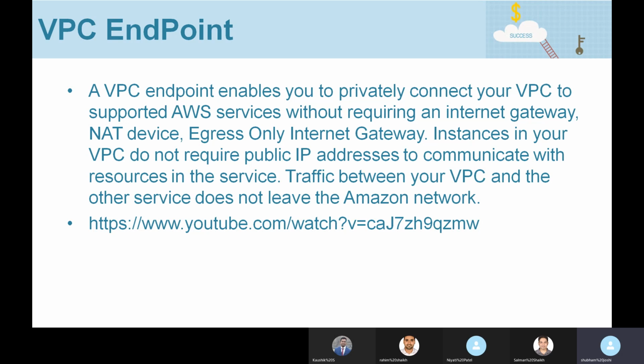Okay, so now maybe the same requirement we have here, that the company doesn't allow any data over the internet. So how can this EC2 instance communicate with DynamoDB privately? The answer is VPC endpoint.